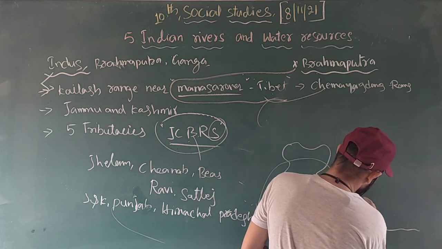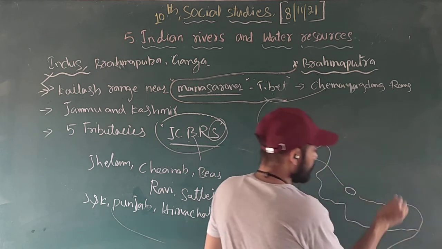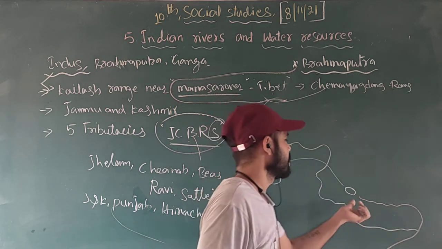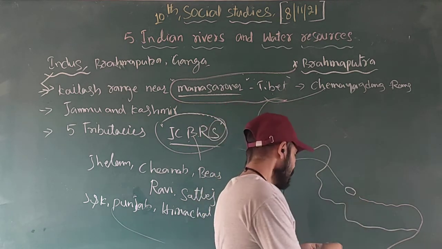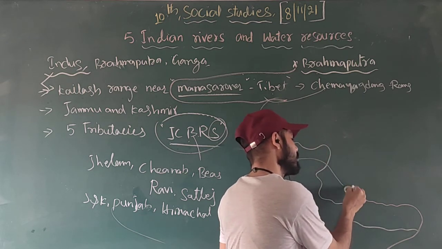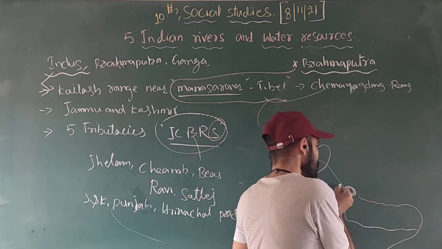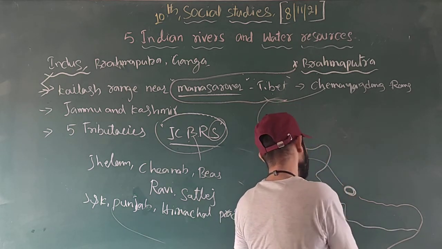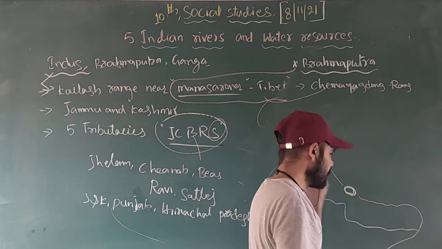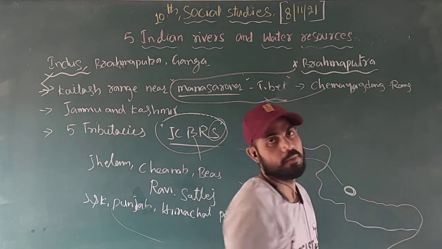On this side the river Brahmaputra originated, near Manas Sarovar, the lake located in Tibet. The flow of the Indus is to the west side, and the flow of the Brahmaputra is to the east side.